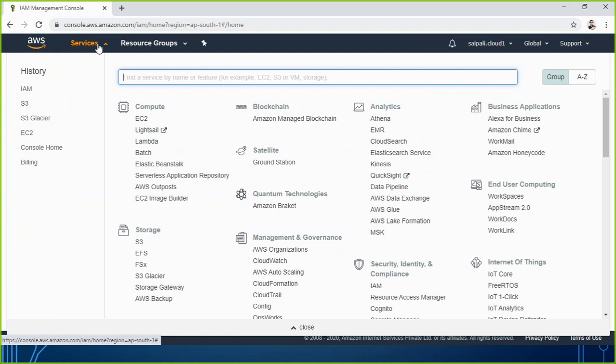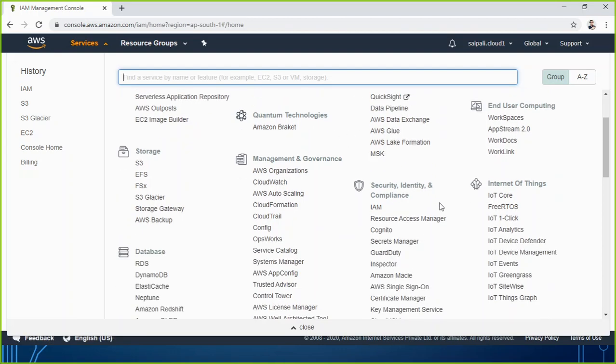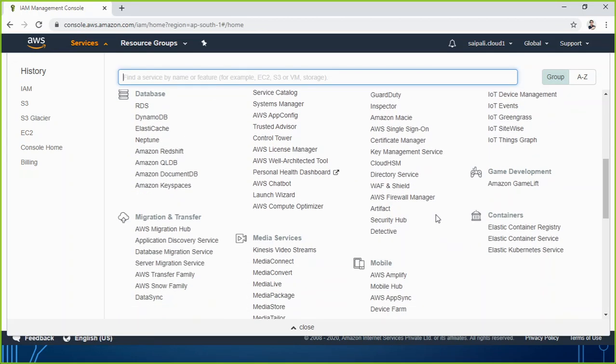So if you go to the services list, from here you will be able to see all the services. You can choose any one of them. Why only ACS? You can go for, for example, AWS Migration Hub also. You can check RDS, DynamoDB, which are related to databases. So any of these services, when you launch or start them, you will be able to understand from here whether it is going to be global or region specific.